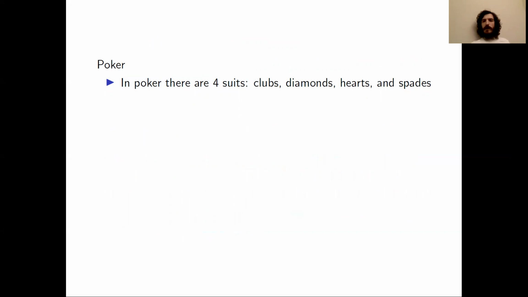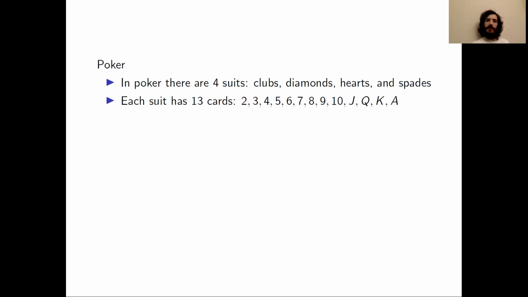Now, let's apply what we just talked about to poker. Before we do that, we should probably review the rules just a little bit. In poker, there are 4 suits: the clubs, the diamonds, the hearts, and the spades. Each suit has 13 cards. There's a 2, 3, 4, 5, 6, 7, 8, 9, 10. And there's also a jack, a queen, a king, and an ace. That gives us a total of 4 times 13, which is 52 cards.